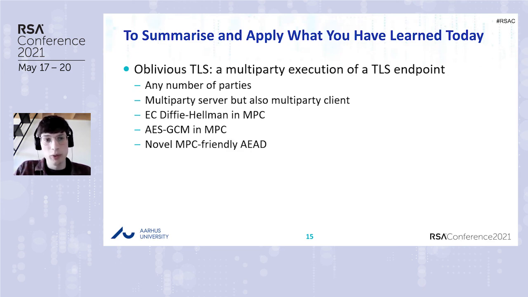And in the paper, we also present a novel MPC-friendly AEAD. This is particularly efficient in a multi-party context, but usually it is not supported by the clients. The authentication is instead guaranteed by a threshold EdDSA signature.